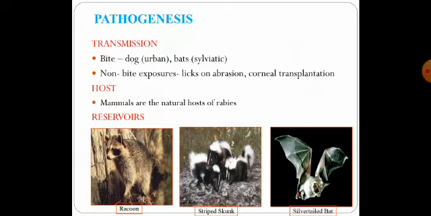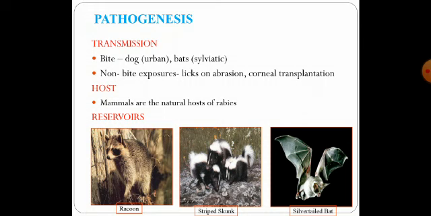The pathogenesis of the rabies infection, the transmission. The rabies infection is usually transmitted by the bite of another rabid animal, or sometimes also through bats. There have also been recordings of non-bite exposures, such as licks on open skin or corneal transplantations.